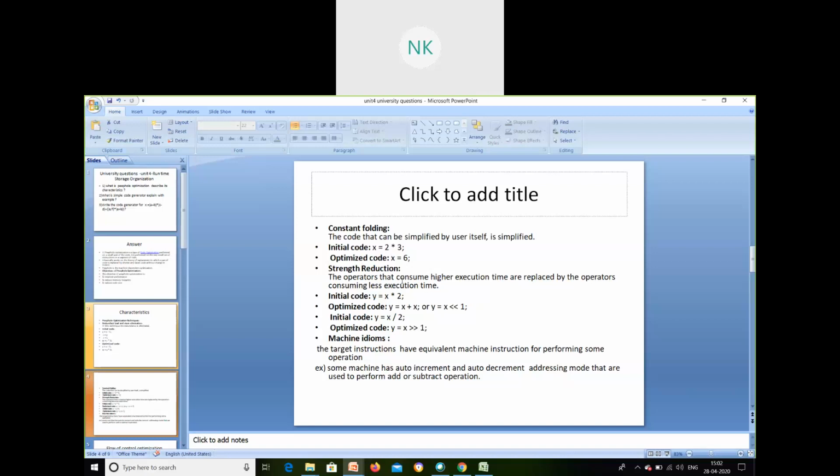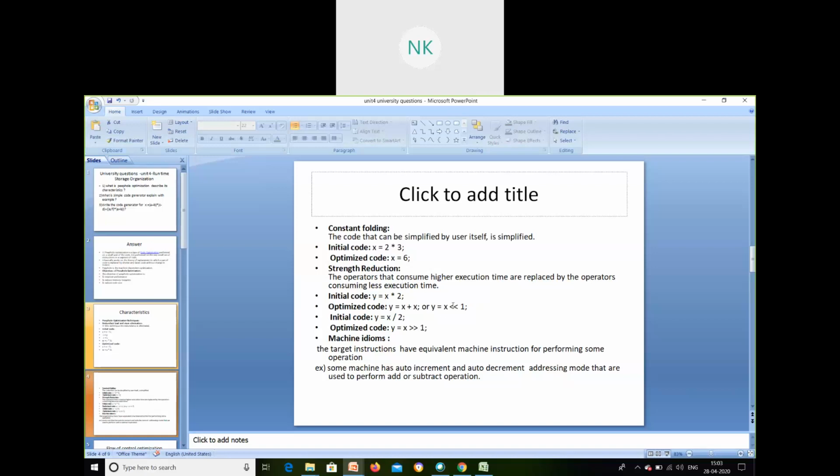Strength reduction. Strength reduction is something we can use for multiplication. It is a high precedence operator. Correct. In operator precedence, multiplication and division are high precedence, then minus, plus. Yes. So instead of multiplication, I can use addition or right shift operator or left shift operator.